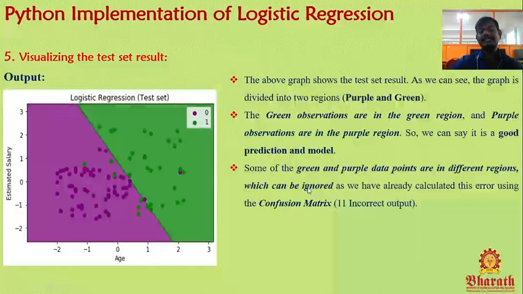Some of the green and purple data points are in a different region, which can be ignored, that 11%, as we have already calculated as the error using the confusion matrix. That is possible and acceptable. We can ignore that 11 and accept the 89. So we can say our model is a very good model, our prediction is very good.